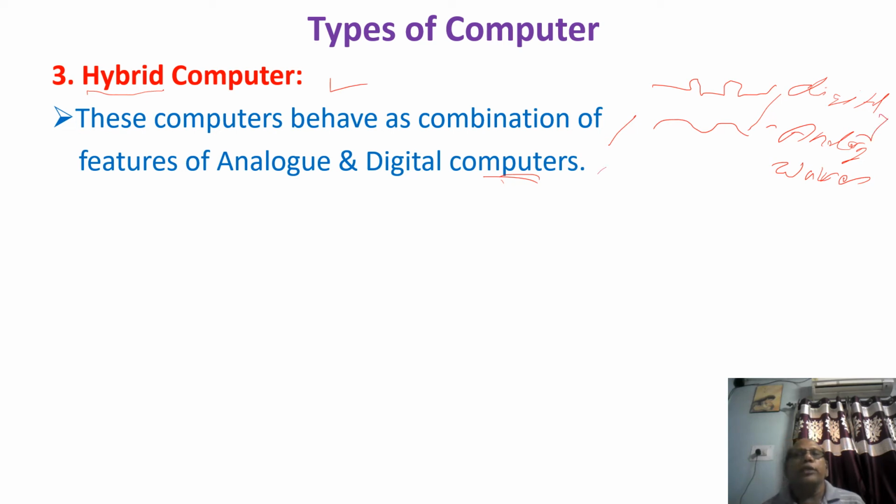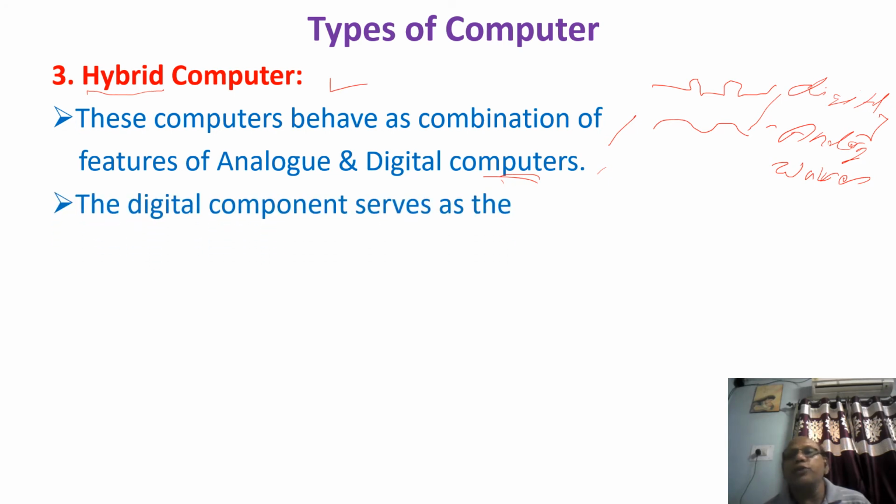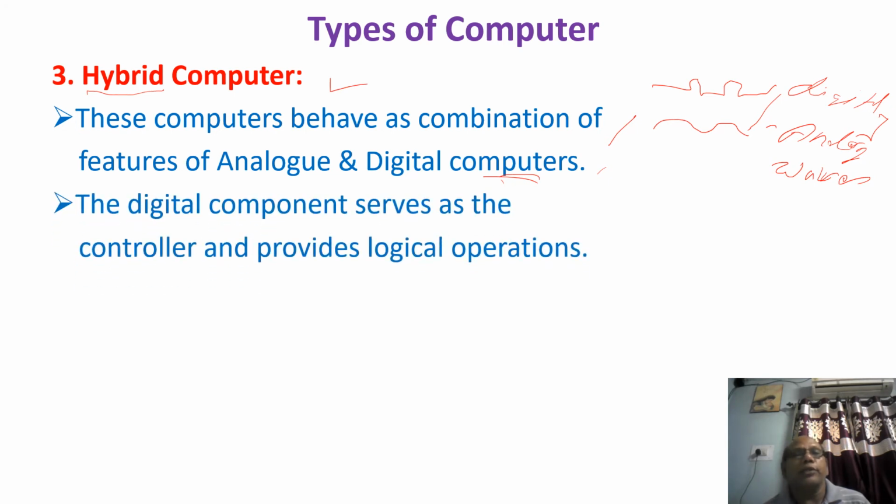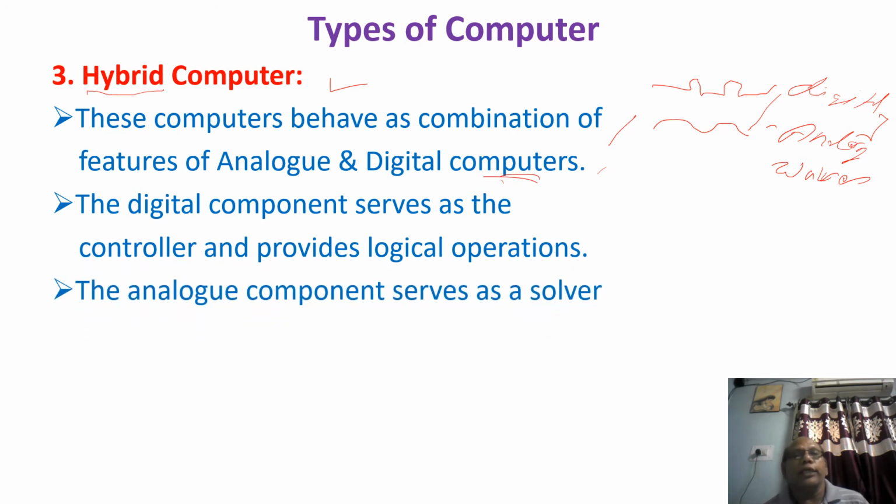So this computer uses both features. Sometimes it stores the data in the form of digits, sometimes in the analog form, and the digital computer serves as the controller and provides logical operations. Logical operations mean 0 and 1 operations, and conditional operations. What is the condition?